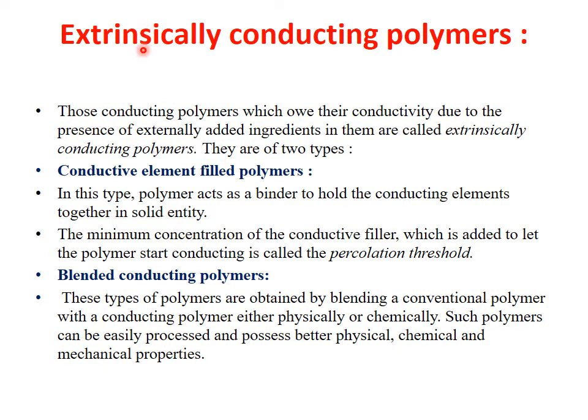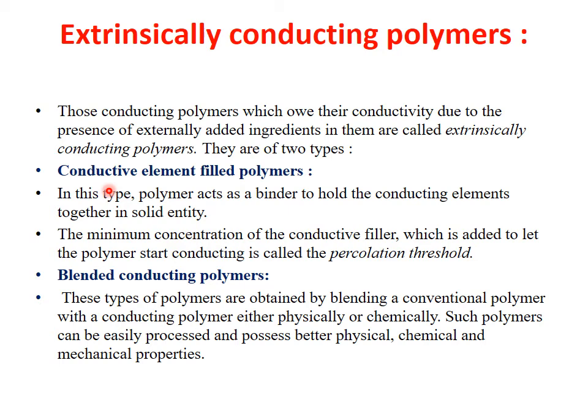Now the second type of conducting polymer, that is the extrinsically conducting polymer. That means these are the polymers where we can increase the conductivity due to the presence of some externally added ingredients. So this is called an extrinsically conducting polymer. So we have two types of polymer in this case.